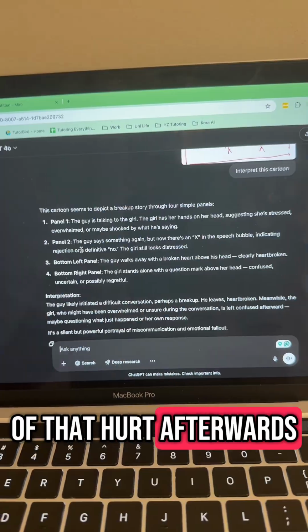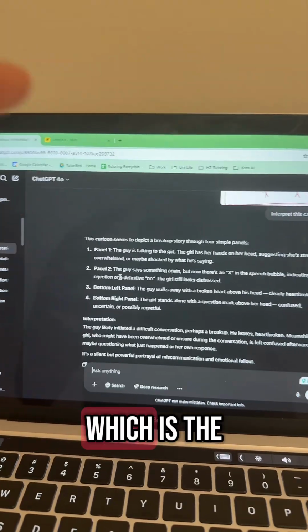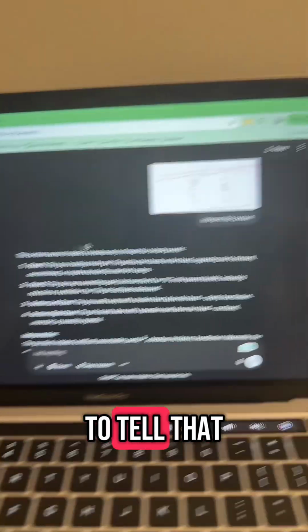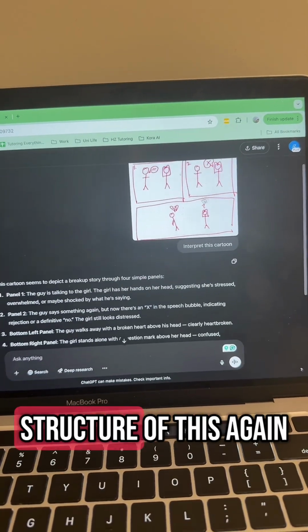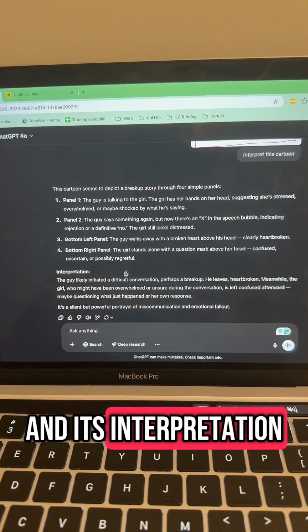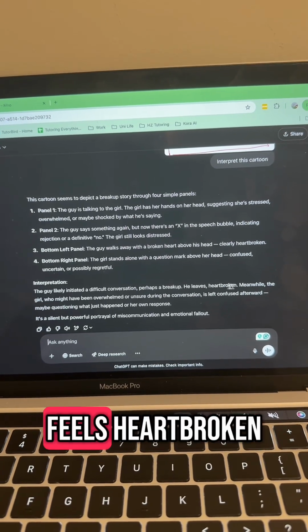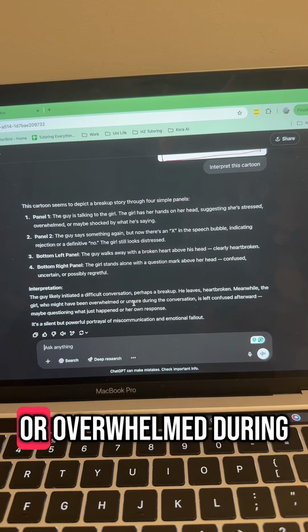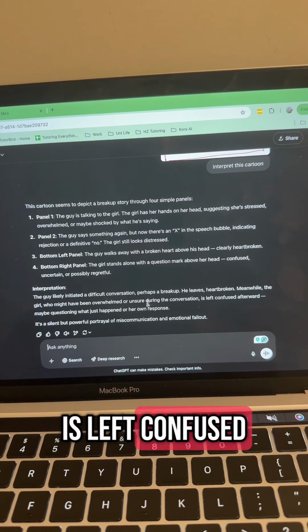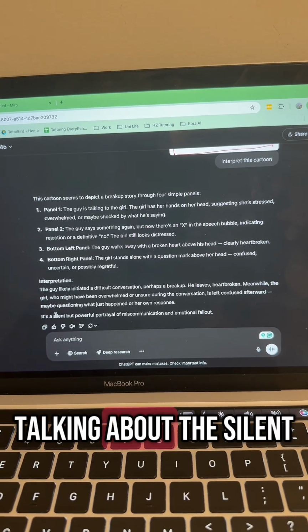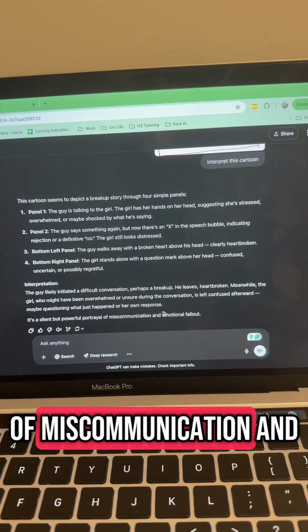of that hurt afterwards. And this is what ChatGPT 4.0 gave me, which is the standard free version. It also was not necessarily able to tell that there were only 3 panels based on the structure of this again, and its interpretation was that the guy initiated a difficult conversation, perhaps a breakup. He leaves, feels heartbroken, while the girl who was unaware or overwhelmed during the conversation is left confused and questioning maybe what just happened. So it is talking about the silent yet powerful portrayal of miscommunication and emotional fallout.